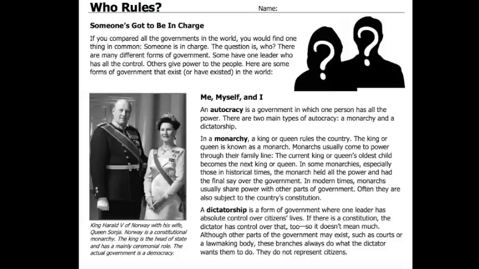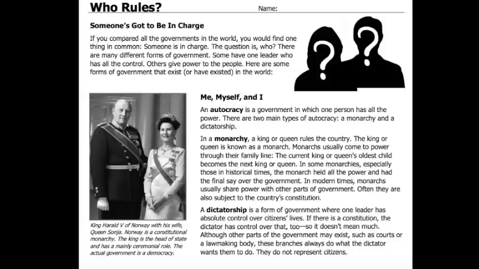Me, myself, and I. An autocracy is a government in which one person has all the power. Underline or highlight that sentence. An autocracy is a government when one person has all the power. There are two main types of autocracy, a monarchy and a dictatorship. So if it's an autocracy, it's a type of government where one person has all the power. But there are different types. One of them is a monarchy, and one of them is a dictator.